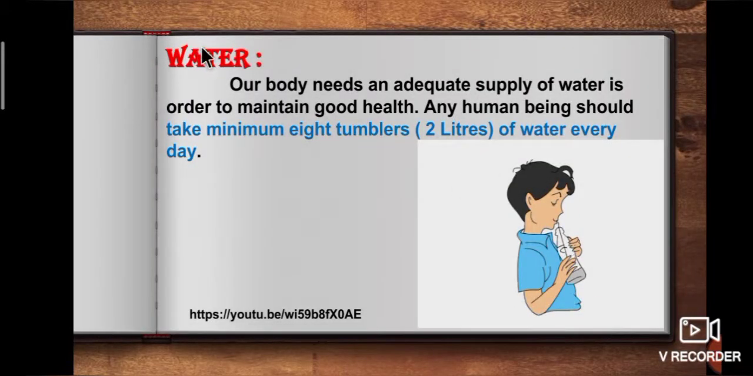Last food component is water. Our body needs an adequate supply of water in order to maintain good health. Any human being should take minimum 8 tumblers of water every day. To know more details about components of food, see the link in below.